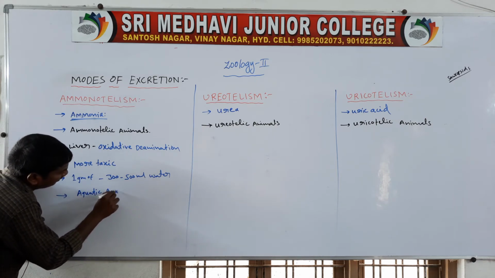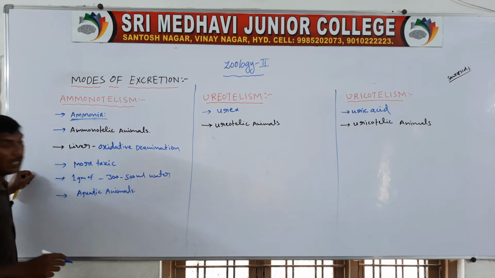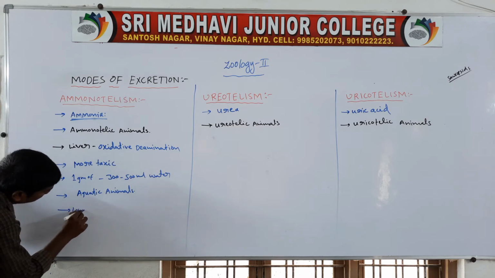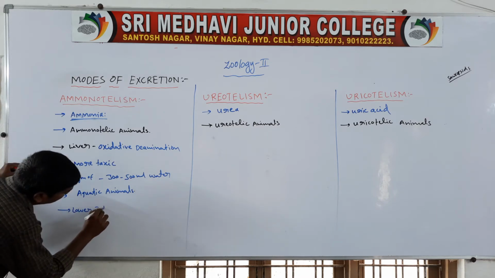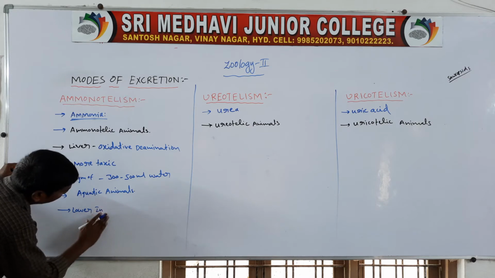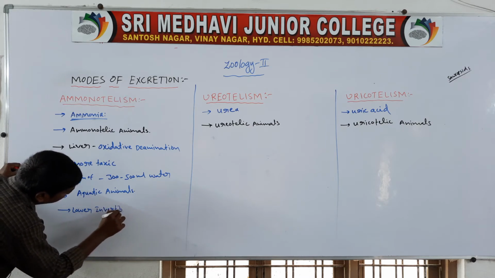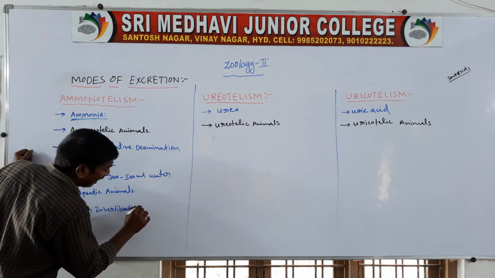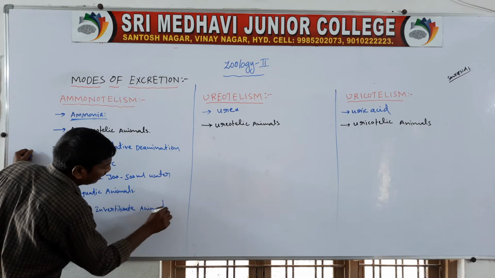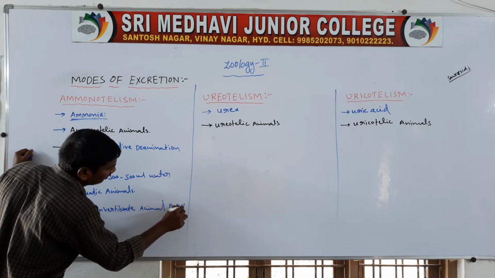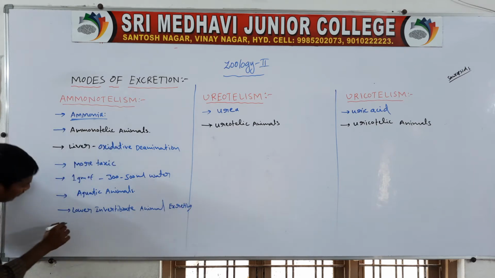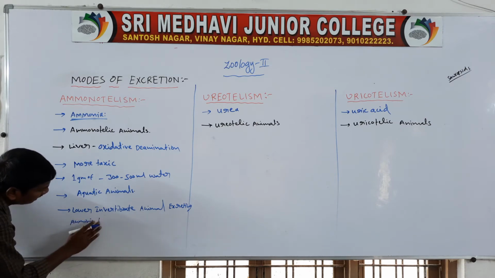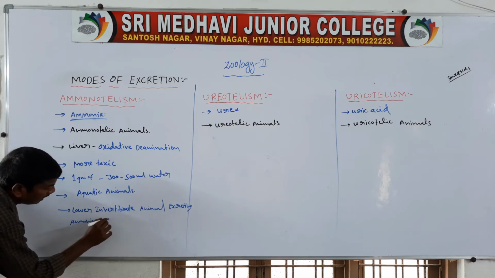Lower invertebrate animals excrete ammonia through the whole body surface.